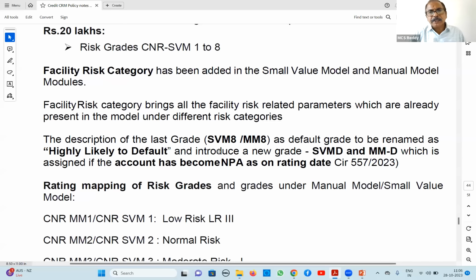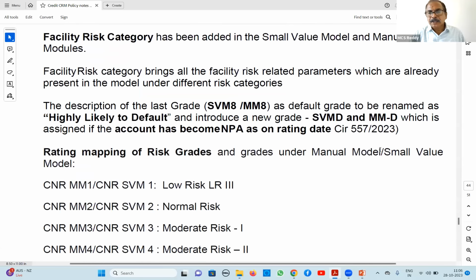The 8th one, either manual model 8 or small value model 8, is considered as default and is called small value model D or manual model D, the last one. That means it has become NPA.